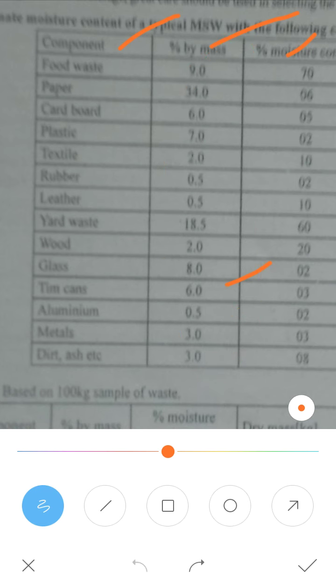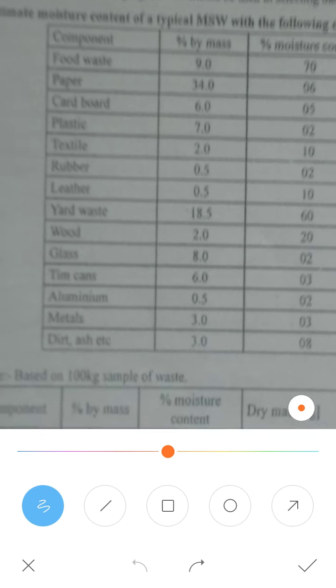The percentage of each material is given individually. So what you have to do is take a 100 kg sample as the basis. In the 100 kg sample you get the mass of each component from its percentage. You first have to assume this, and based on it you calculate the dry mass. You need to determine the dry mass of each one. I will go one by one.